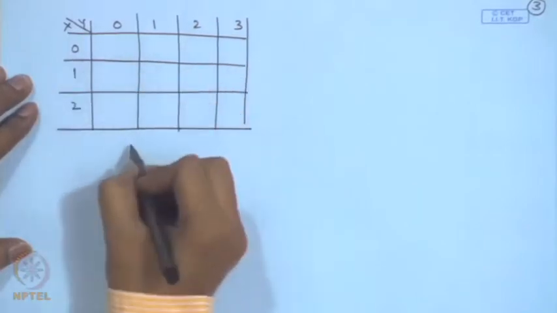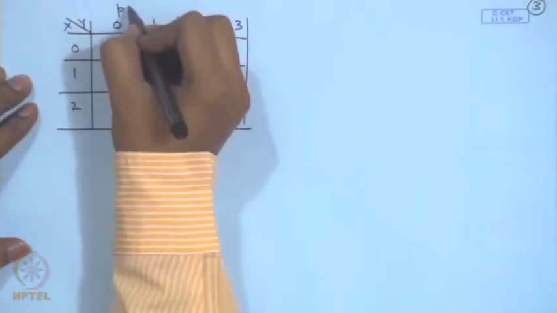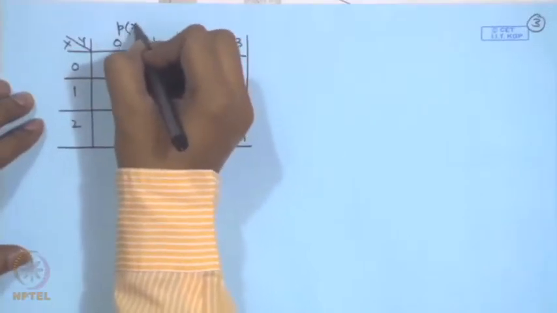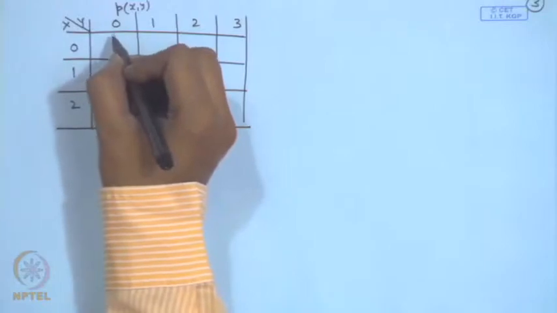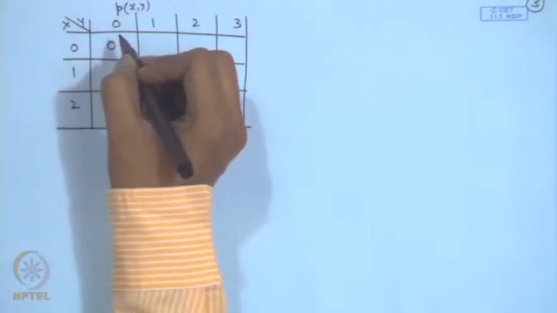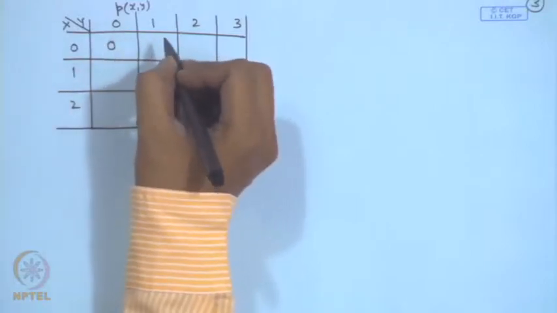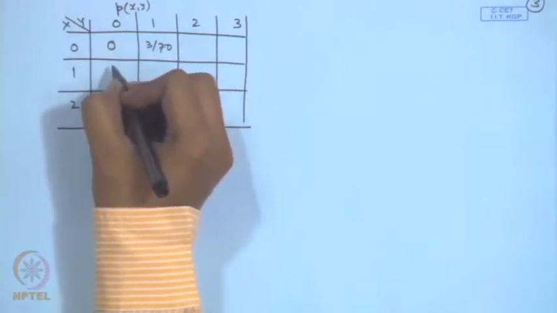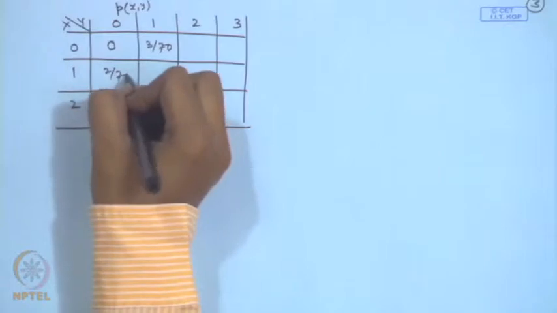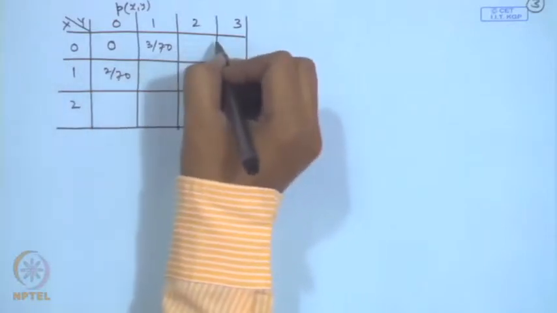So, this table will represent the probability distribution of x y. So, p 0 1 we have calculated, it is 3 by 70, p 1 0 we have calculated, that is equal to 2 by 70, and in a similar way other values can be calculated.